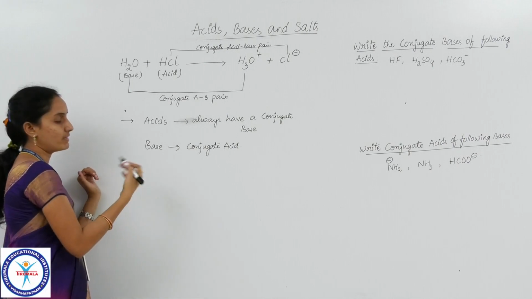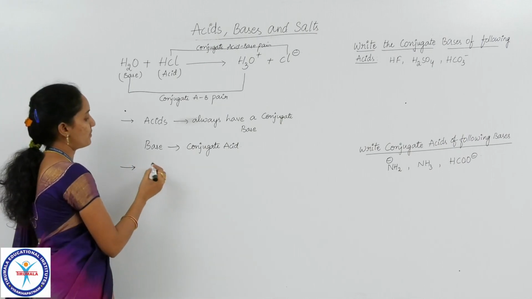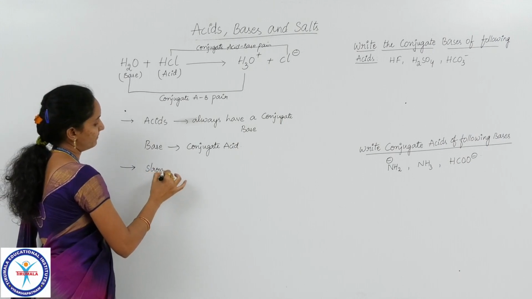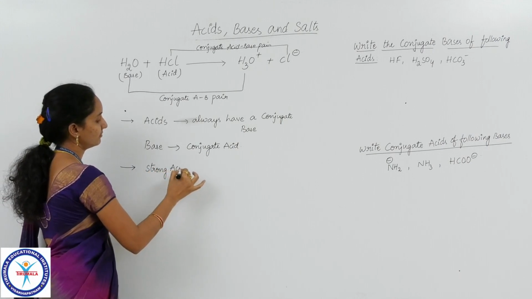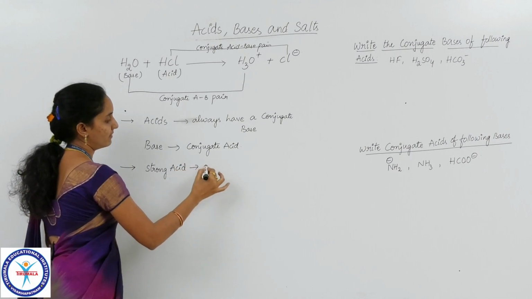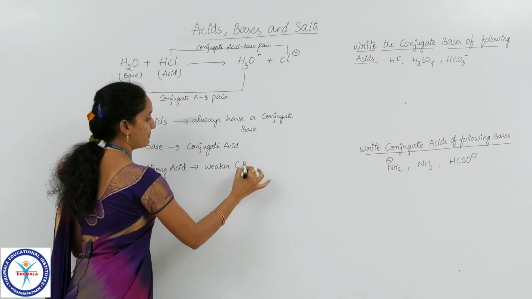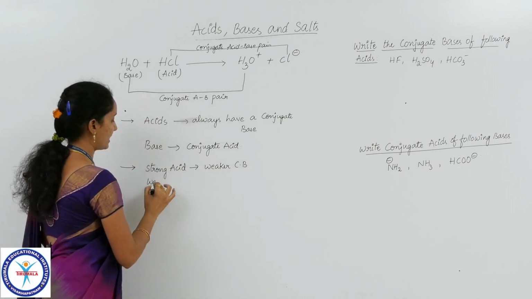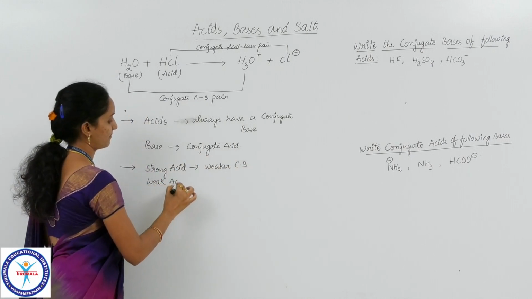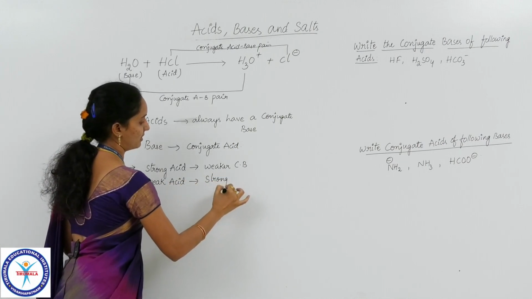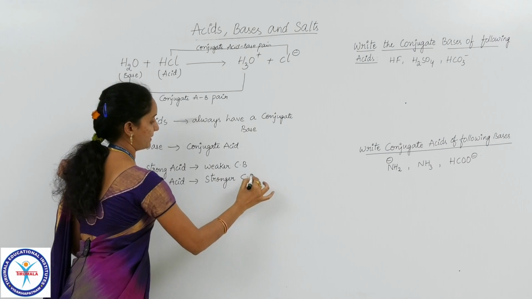And we have also discussed another more important point, that is, a strong acid will have a weaker conjugate base, and a weak acid will have a stronger conjugate base.